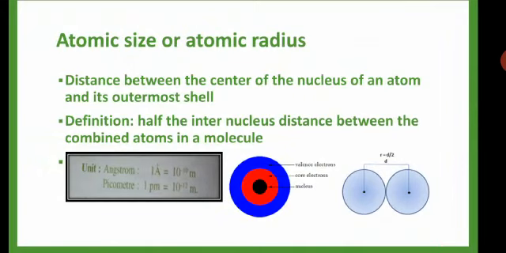It is because of this nuclear charge. Nuclear charge means the positive charge. This positive charge will attract the electrons and hold them very tightly. So the size will be decreasing from left to right. Down, top to bottom, atomic size increases. Across the period, left to right, atomic size decreases.